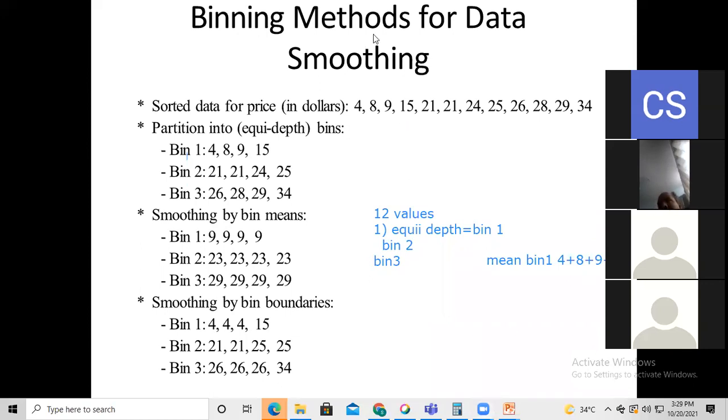This is one example I have explained for the binning methods. This is a very easy example. First, the partition into equi-depth bins, the second is smoothing by bin means, and the third is smoothing by bin boundaries. The bin boundaries are nothing but the highest value and the lowest value. The lowest value is 4 and the highest value is 15. Each value nearest to the lowest is replaced by the lowest value, and each value nearest to the highest is replaced by the highest value. This is the only logic behind this binning method.